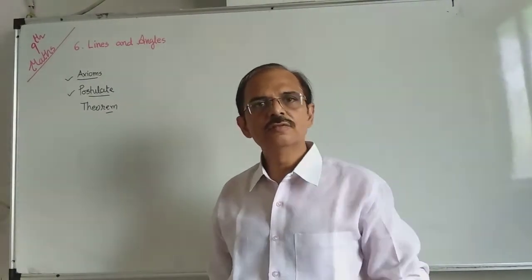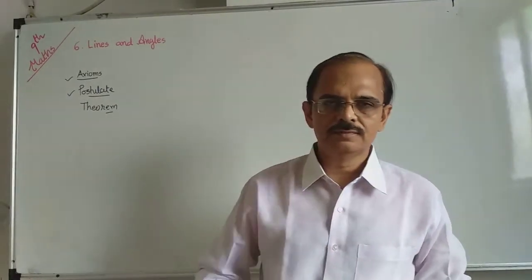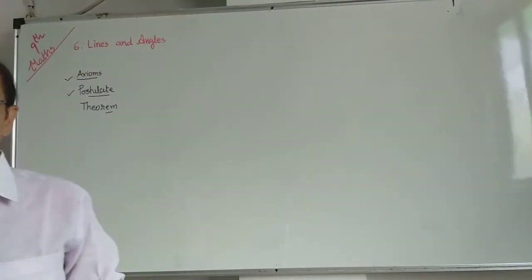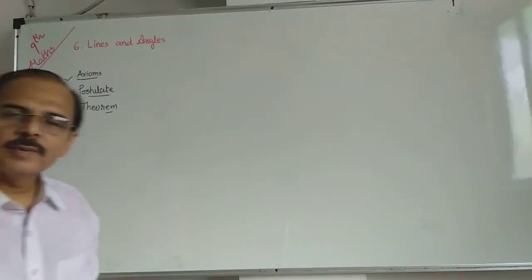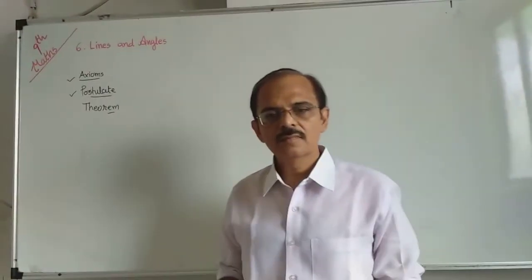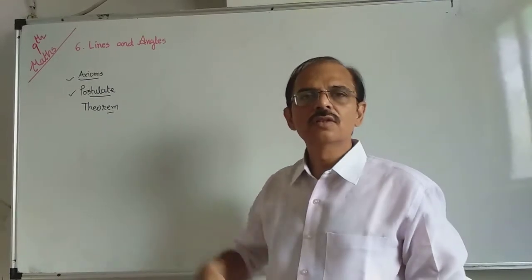Theorem is also universal truth, but you can prove it with the help of logical argument. Here you know that logical argument is about only geometry, it's not about others. Okay? So with the help of argument, if you prove, then it is called theorem.